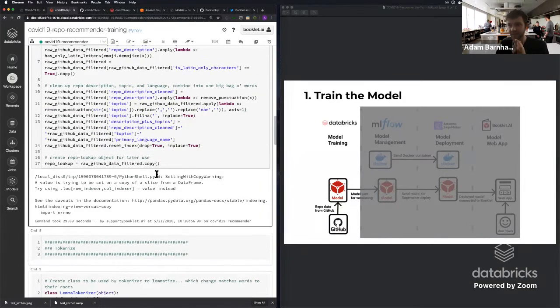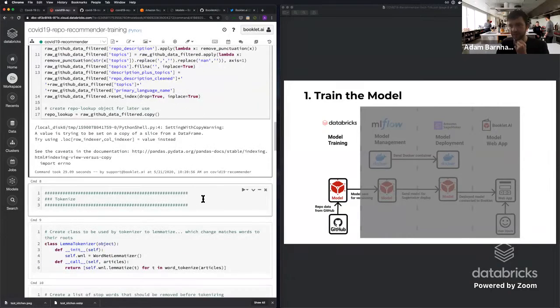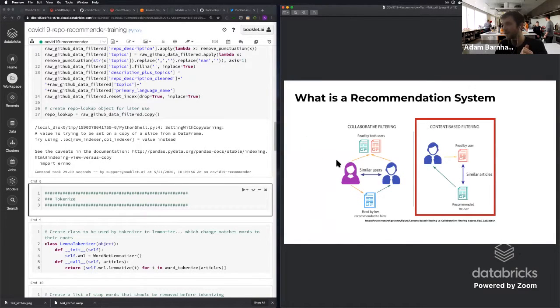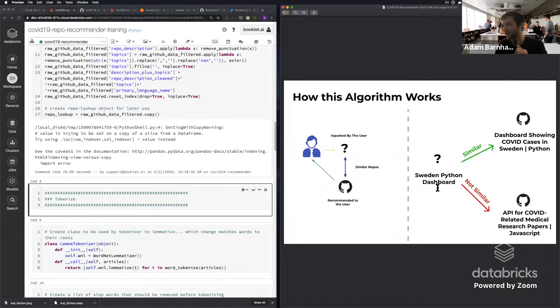Great, so it looks like this ran. We got a couple warnings, but we'll skip over those for now. The next thing we want to do is actually run a tokenizer. The tokenizer takes that set of words and makes it so that we can figure out, okay, does Sweden match up to Sweden here? Does Python match up to Python? And we're actually going to turn this into a large vector of different objects.